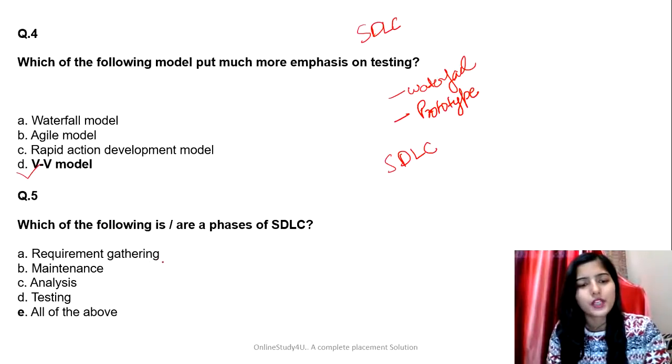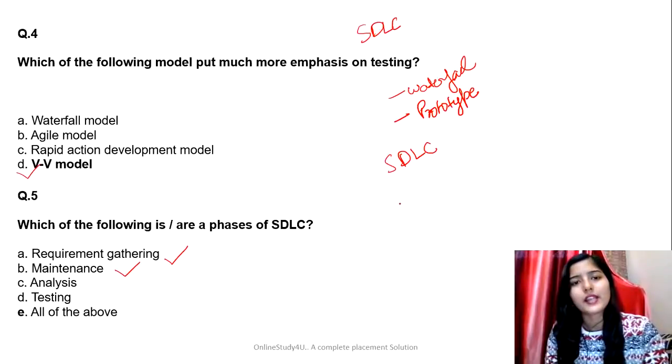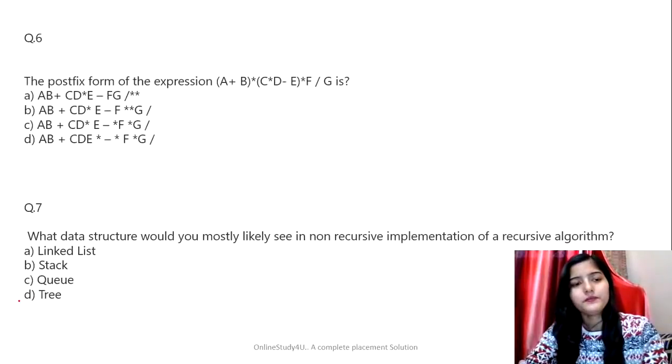So here we have requirement gathering. Obviously, it is one of the phases of SDLC. Maintenance is also one of the phases of SDLC. Also, when you are writing in the comment, make sure to write in a sequence, which phase comes first, and after that, and after that. This is what you have to do. Analysis is also one of the phases, and testing is also one of the phases, right? So they all are correct. So that's why the correct answer for this question is going to be all of the above, right? Let's see the next question.